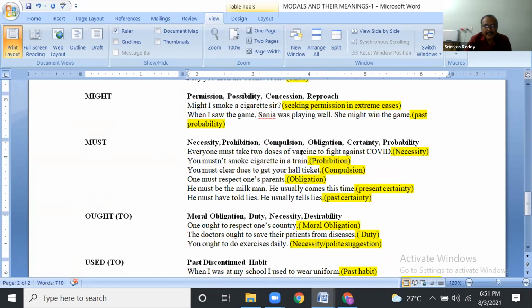You mustn't smoke cigarettes in a train: prohibition. You must clear your dues to get your hall ticket: compulsion. One must respect one's parents: it is obligation, moral obligation.